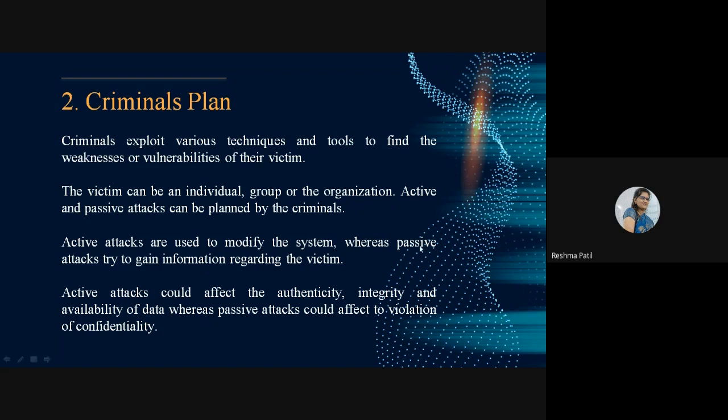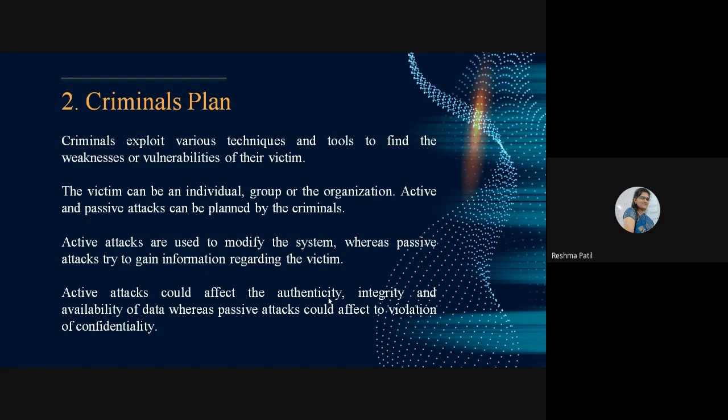But here passive attack means we are just monitoring. We are just observing the victim, how that victim is working, the day to day work of that particular victim. Only observation is going on in a passive attack. So here we are gaining information about the victim. Active attacks could affect the authenticity because directly we are going to attack the system.